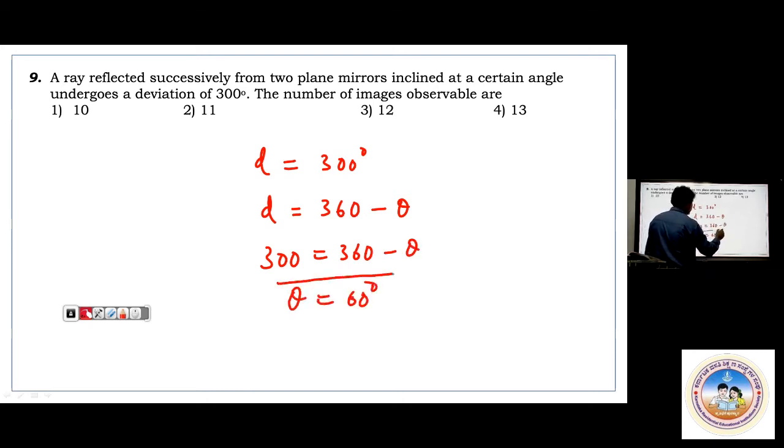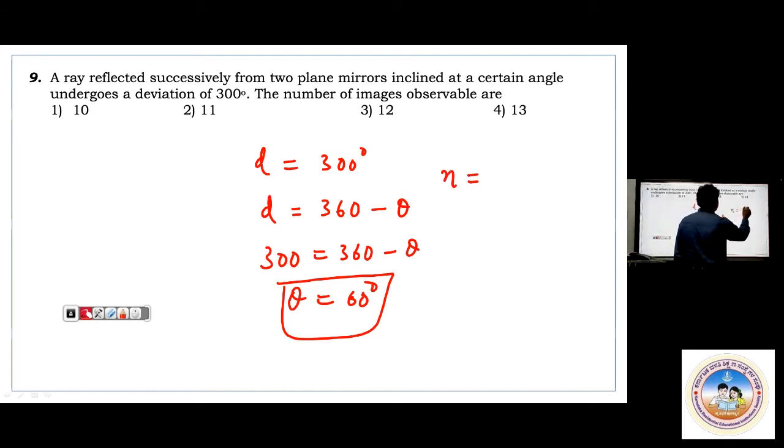I don't need to explain any calculations here. Theta is 60 degree. This is for CET level. But still, one more step ahead they had given. What does that mean? How many number of images are observed? Two concepts you are supposed to consider: 360 by theta minus 1.